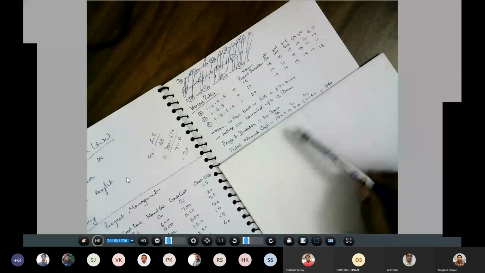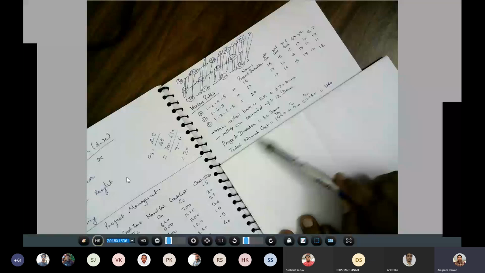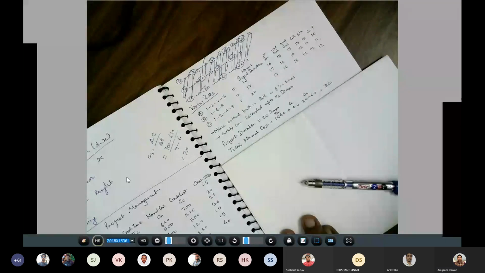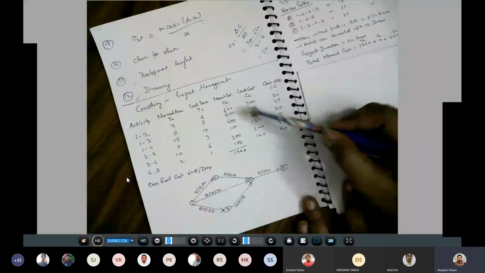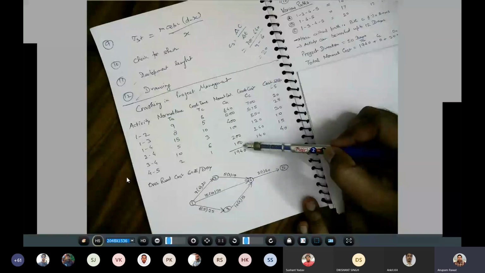Now come to the total normal cost. total normal cost के लिए क्या हम लोग क्या करेंगे? ये हमारा this is our normal cost here. So we do the summation of all these normal costs. So that comes to 1940.